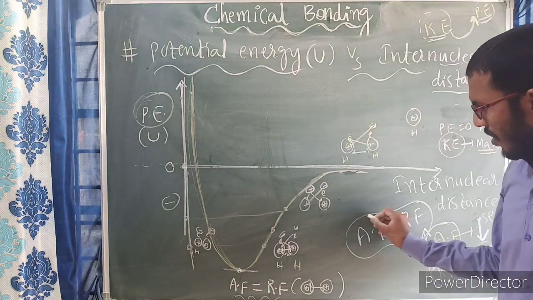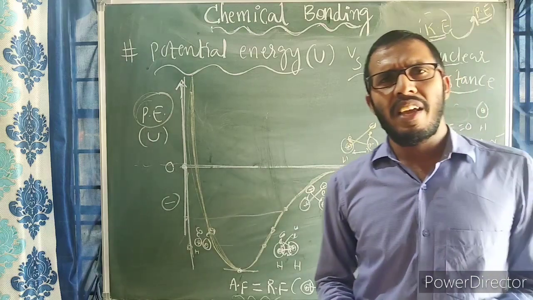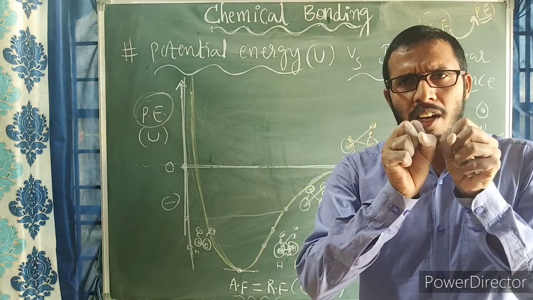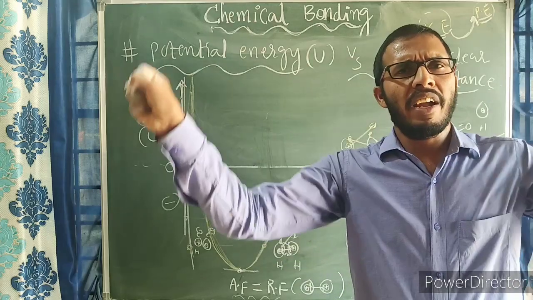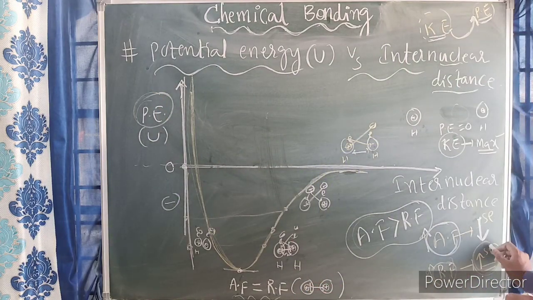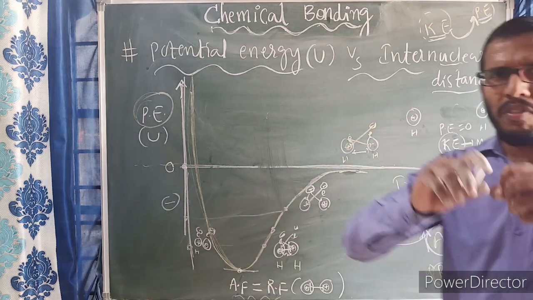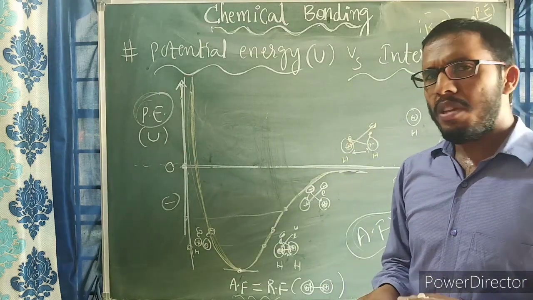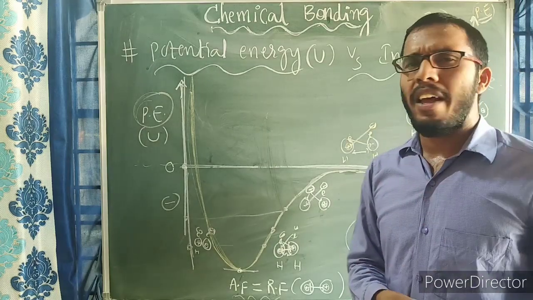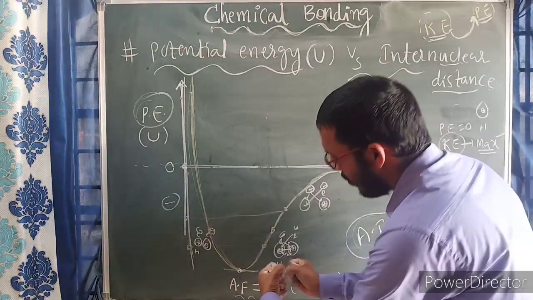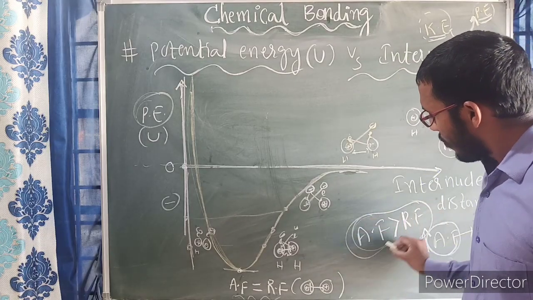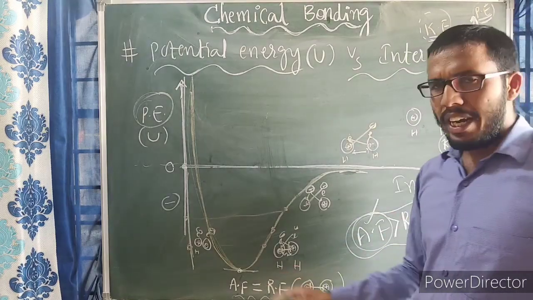Suppose the attractive force is not there, and only the repulsive force is there. What happens here? The atoms repel each other and try to move away very speedily. So when they try to move away, the repulsive force increases and the energy of the system increases. They are moving away, which means they never combine. Therefore, the attractive force is the responsible factor to combine both the atoms together and form the bond here.